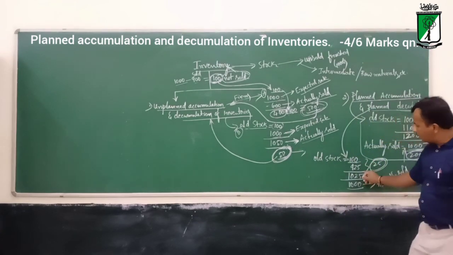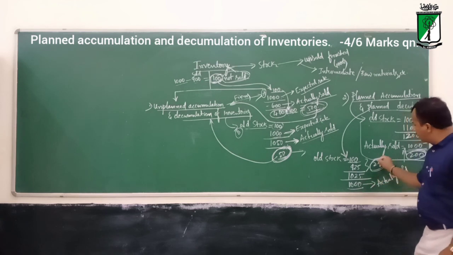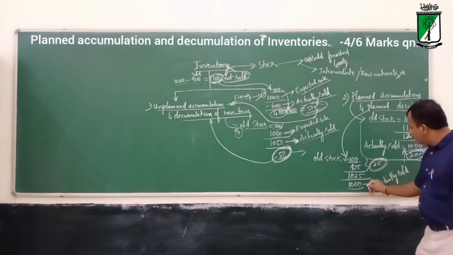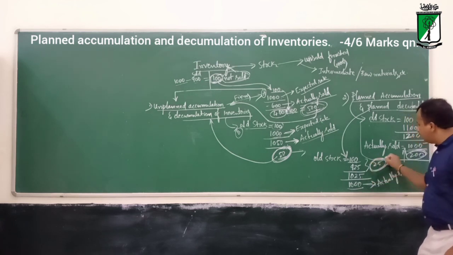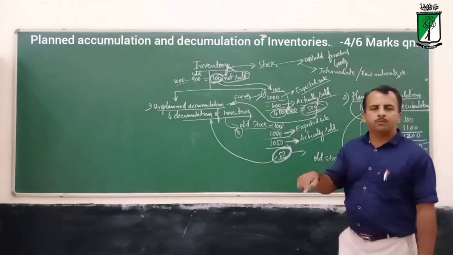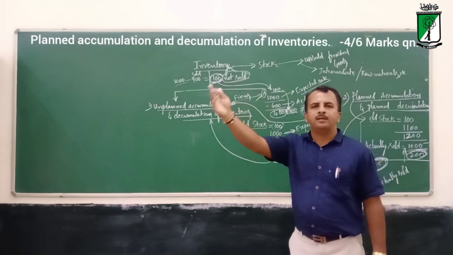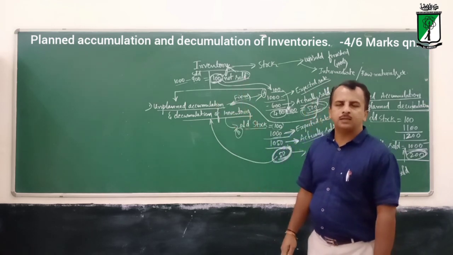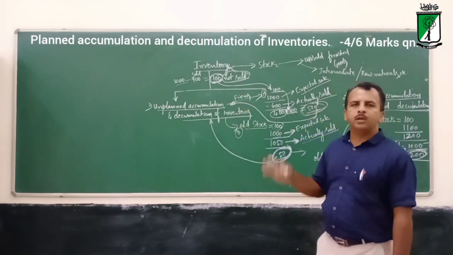Finally only 25, which is not sold this year, is left out and carried as stock or inventory for the next year. So this is about inventory.